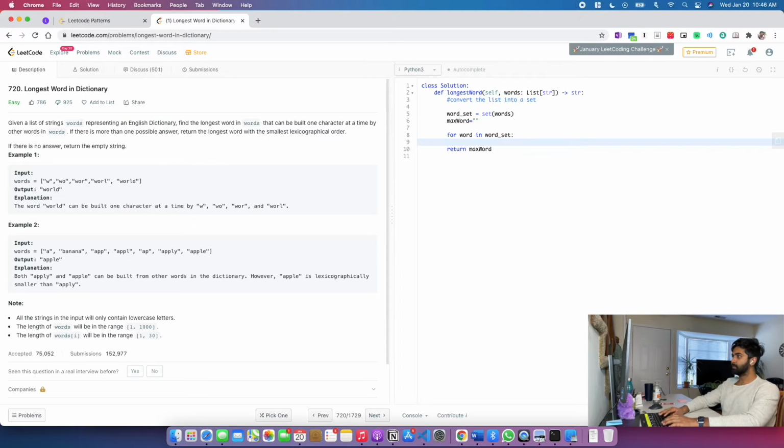So for word in word set, I'll have to see for that word if I have all the substrings of first one character, first two characters, first three characters, first four characters, like that.